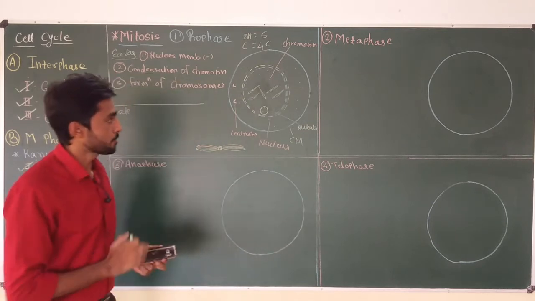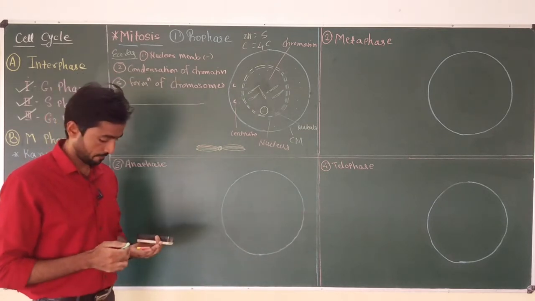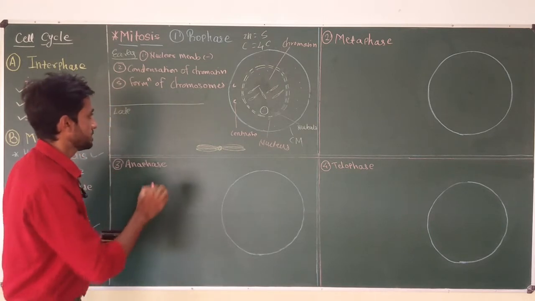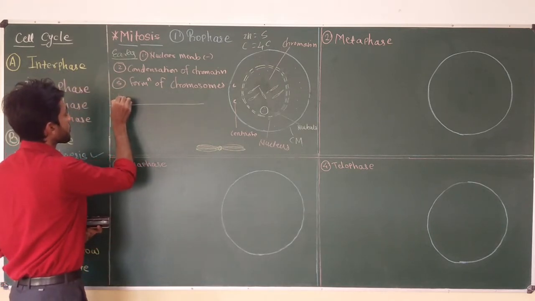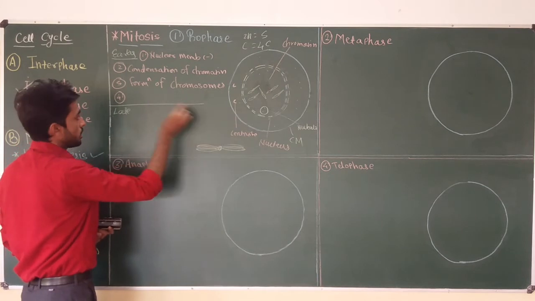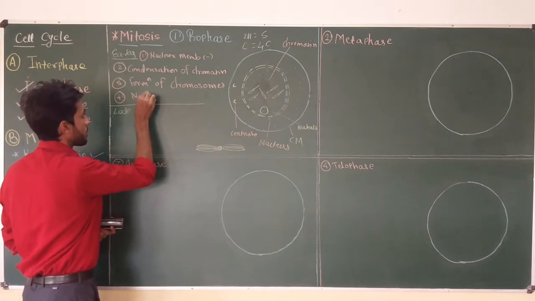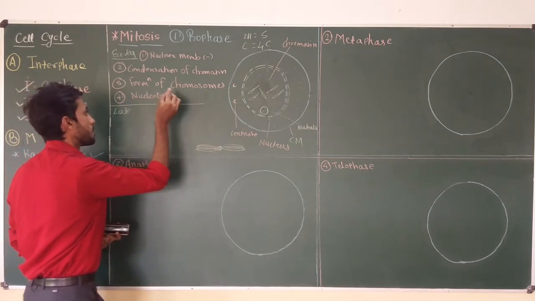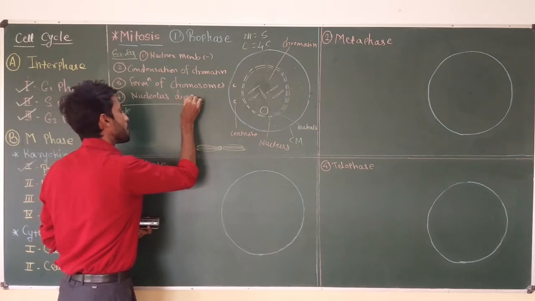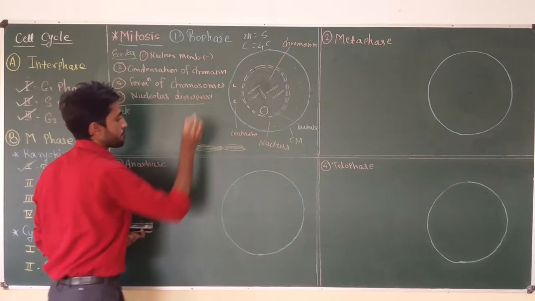Another important change that occurs in the early prophase is that the nucleolus disappears.